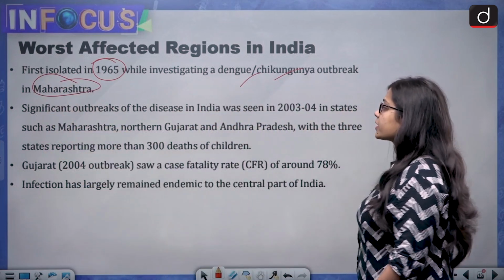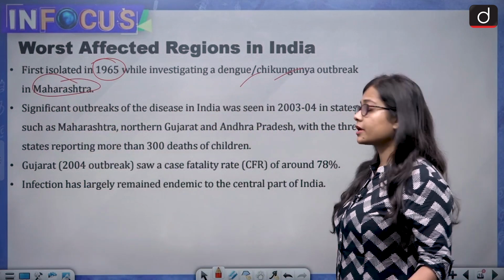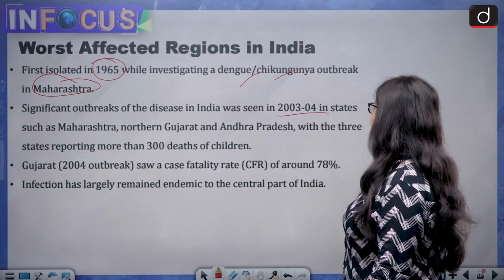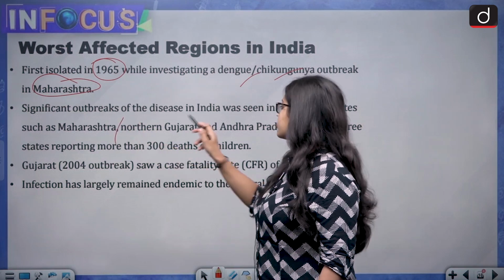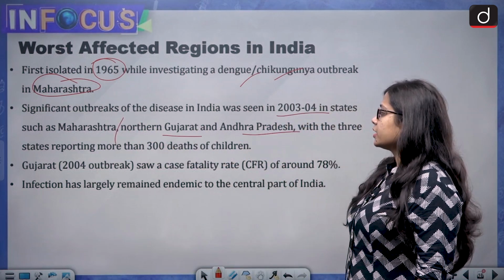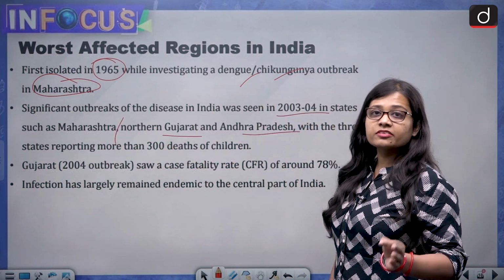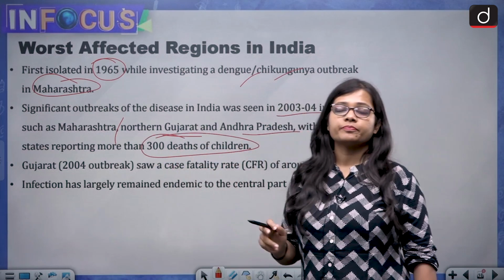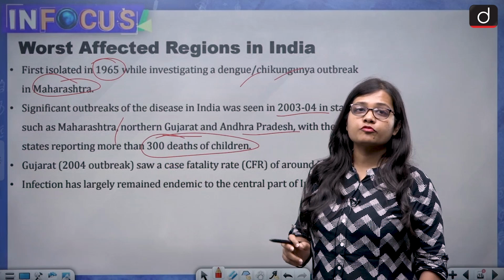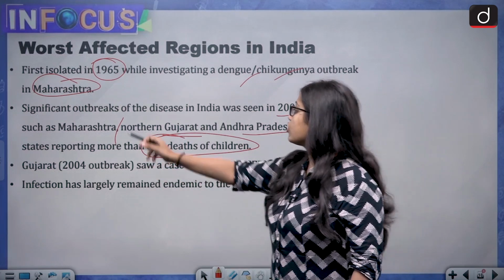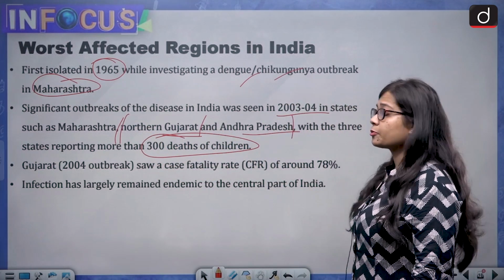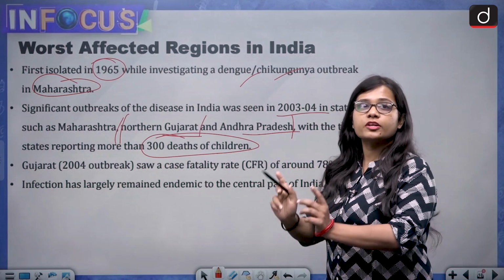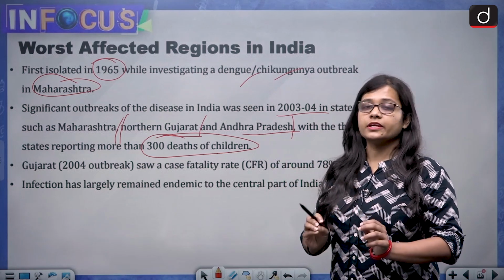Then significant outbreaks of the disease in India were seen in 2003 to 2004 in states like Maharashtra, Gujarat and Andhra Pradesh. These three states reported around 300 deaths of children. And this is what makes this disease, the Chandipura virus infection, very, very deadly.